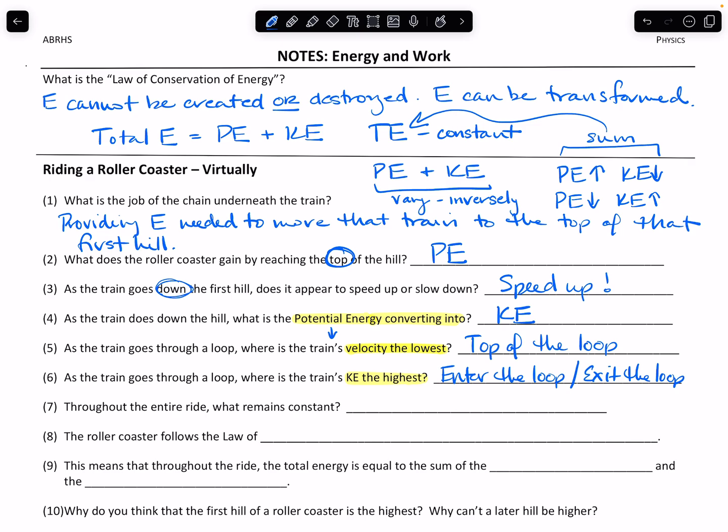All right. Throughout the ride, what remains constant? Well, that is our total energy. That remains constant throughout, and we represent that with a capital TE. All right. The roller coaster must follow the law of conservation of energy. And this means that throughout the ride, the total energy is equal to the sum of the potential energy and the kinetic energy. So if I can calculate that total energy, then I know one of the two, potential versus kinetic, I can figure out the other. And then from there, I can figure out things like height or velocity.